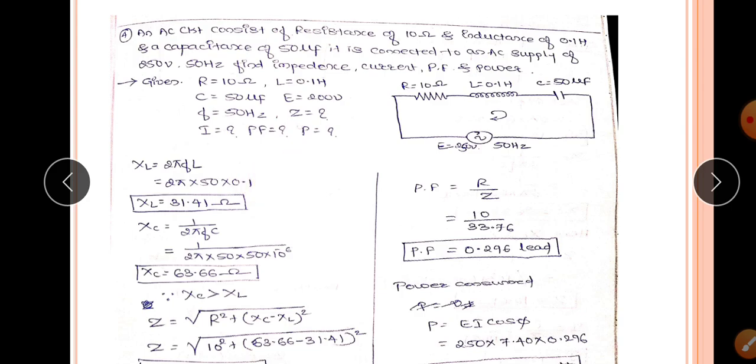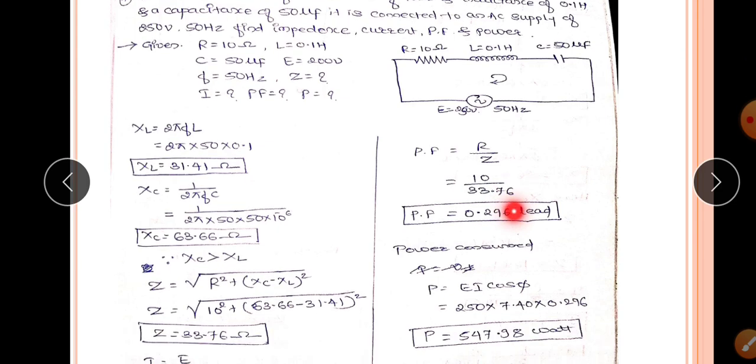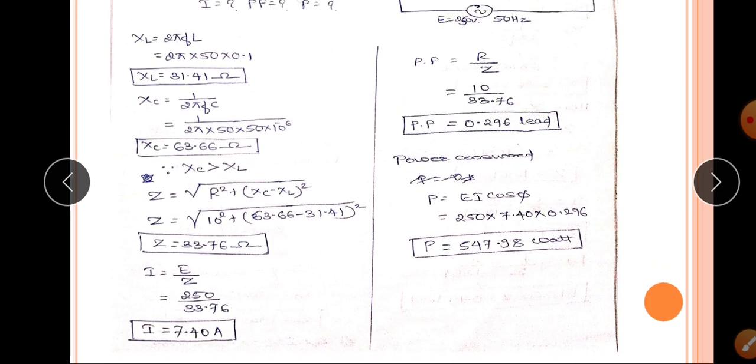XC equal to 1 by 2 pi FC. Substitute the value of F and C, that is 1 divided by 2 pi into 50 into 10 raised to minus 6. This 10 raised to minus 6 is because of what? It is 50 microfarad. So you will get XC as 63.66 ohm.